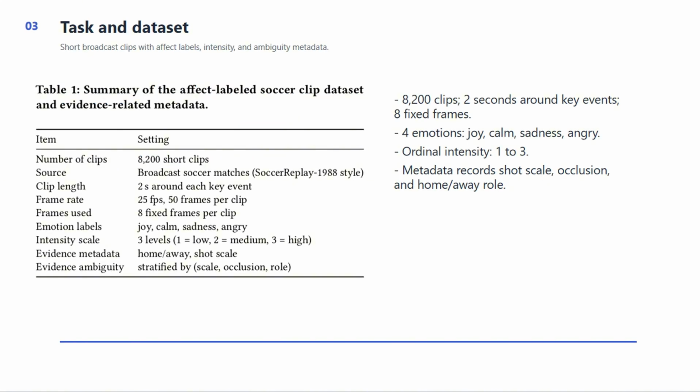The task uses short soccer broadcast clips. Each sample is 2 seconds around a key event, represented by 8 fixed frames. The labels include 4 emotions: joy, calm, sadness, and angry, plus a 3-level ordinal intensity. Table 1 also shows evidence metadata such as shot scale, occlusion, and home or away role. This lets evaluation separate easy clips from ambiguous ones.